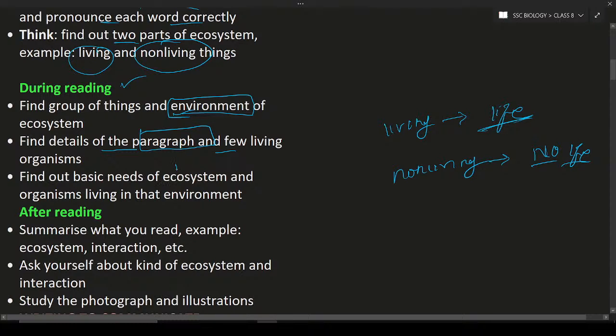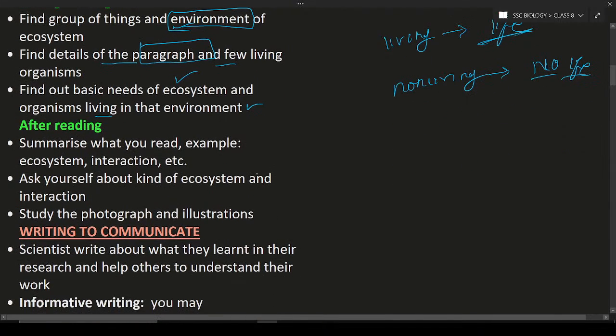So finding out the basic needs of the ecosystem, the organisms living in the environment, and so on. This is about during reading. After reading, what do you have to do? After reading, you can summarize what you read. For example, if you read 2 pages, after reading you can summarize and write it in half a page. It shows your understanding. After understanding, you can write. That is known as summarizing. Next is to ask yourself about the different kinds of ecosystems and interactions, and so on. So this is after reading.